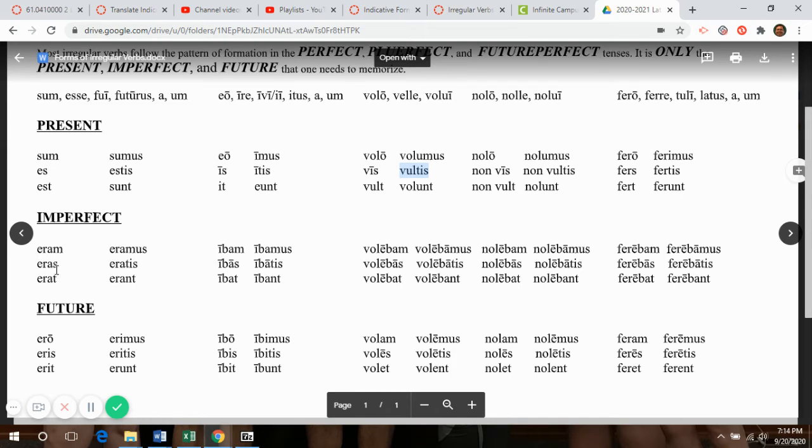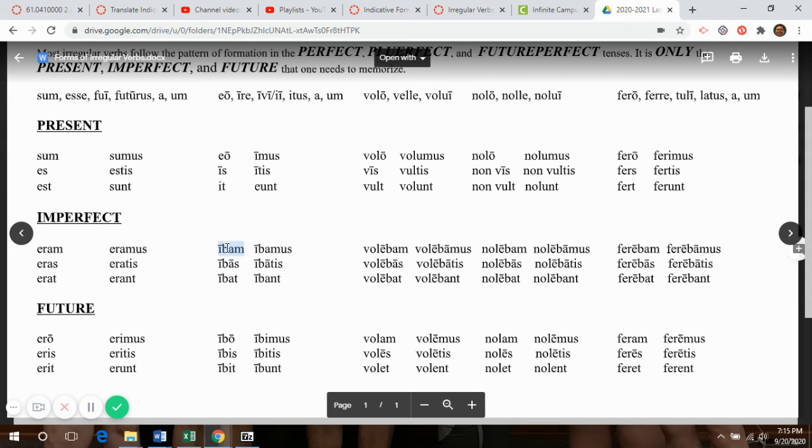Imperfect for sum, esse: eram, eras, erat, eramus, eratis, erant. Please note that those forms of the imperfect verb, I was, you were, he was, we were, y'all were, they were, are going to be the same as your pluperfect endings that you would stick onto the fu, or onto the i, or onto the volu, nolu, and tul for the various other verbs. And so you can tell the difference when it is functioning as a word, like it is here as the imperfect, I was, you were, he was, we were, y'all were, and they were, versus if they were a part of the pluperfect and thus an ending attached to a perfect stem.